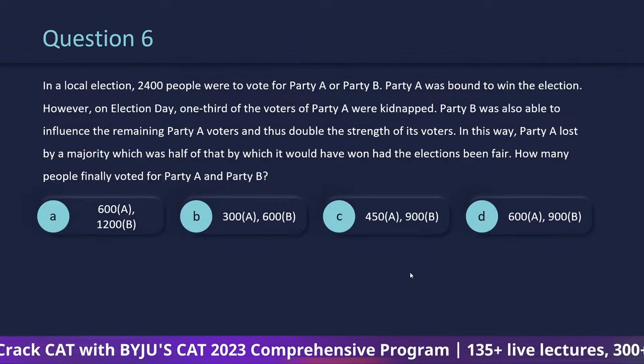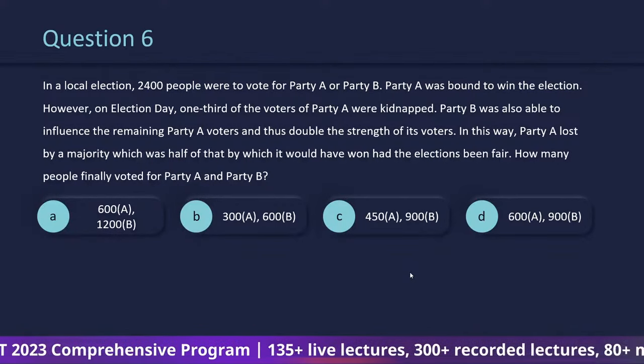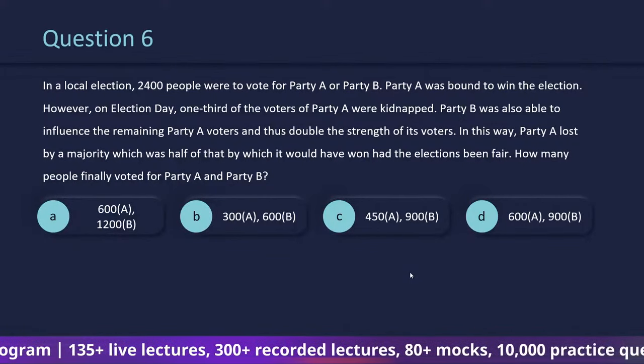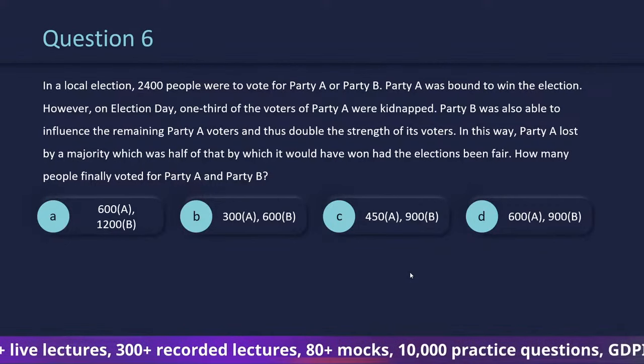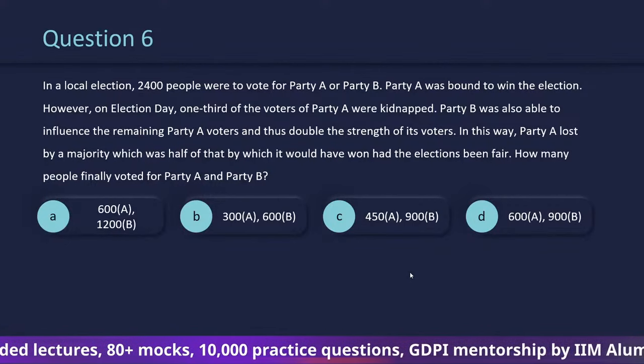In this way, party A lost by a majority, which was half of that by which it would have won had the elections been fair. How many people finally voted for party A and party B?